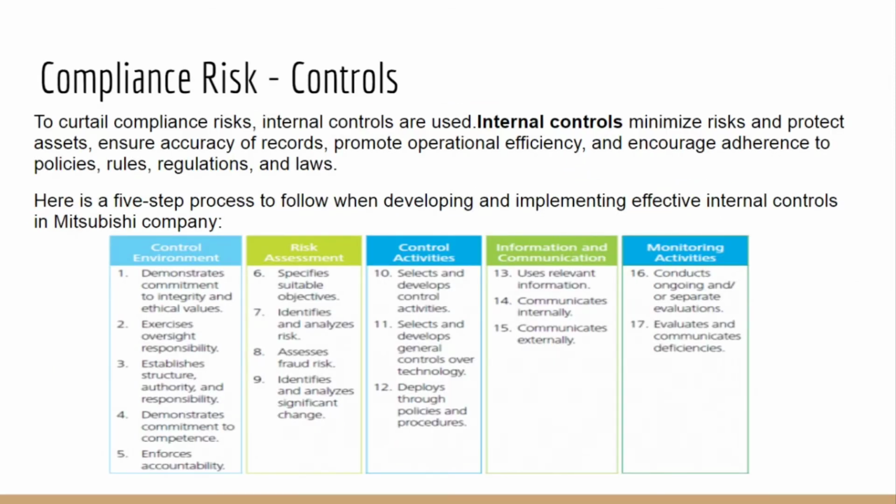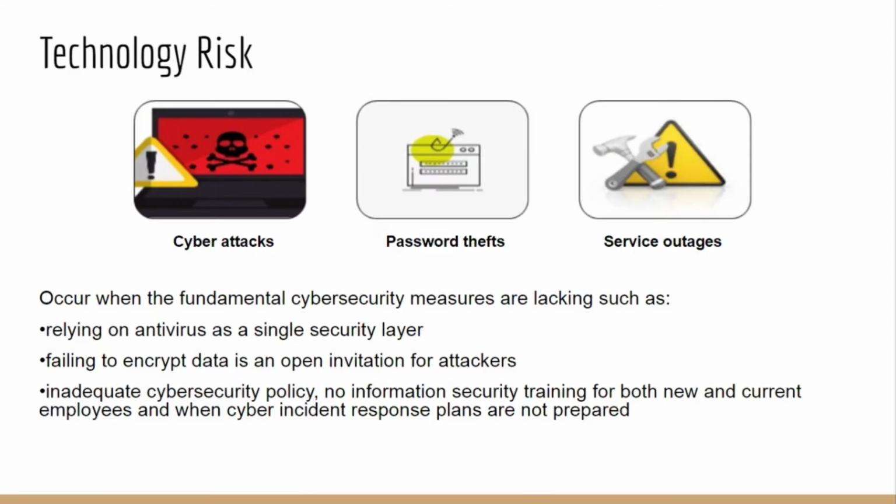Then we have compliance risk control, which is internal control. It is used to minimize risk, protect assets, ensure accuracy of records, promote operational efficiency, and encourage policies. Here is a 5-step process: control environment, risk assessment, control activities, information and communication, and monitoring activities. More details are provided on the slide. Now I let Disha talk on technology risk.